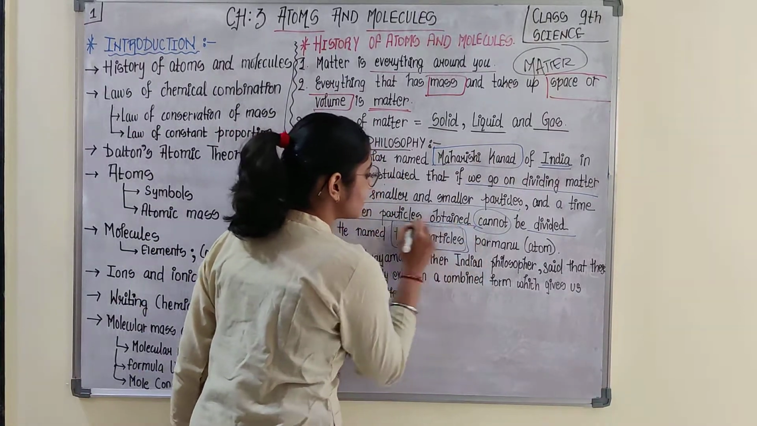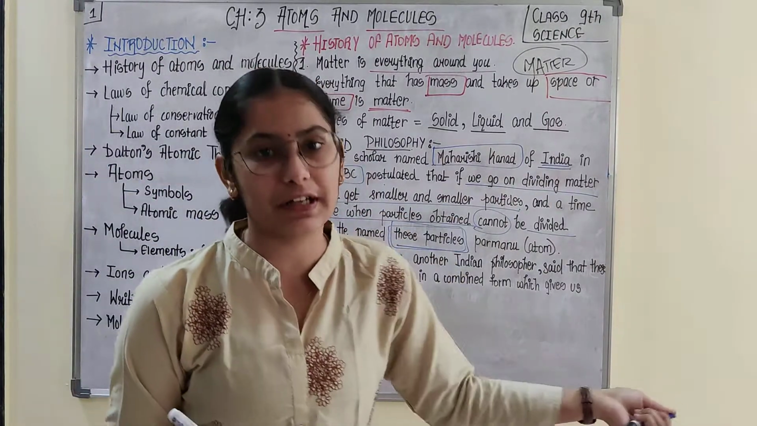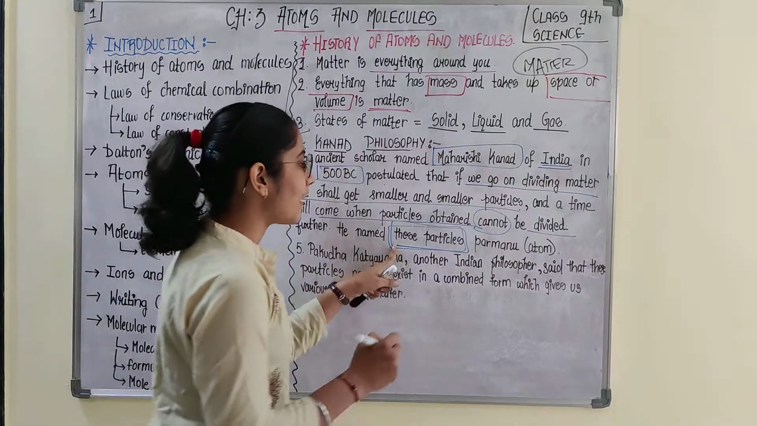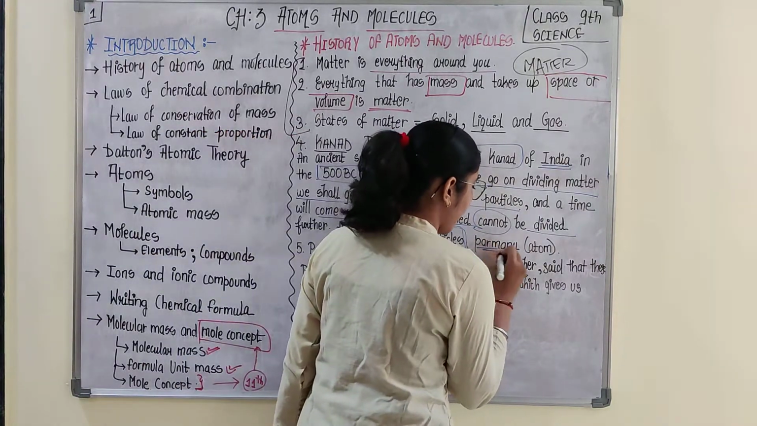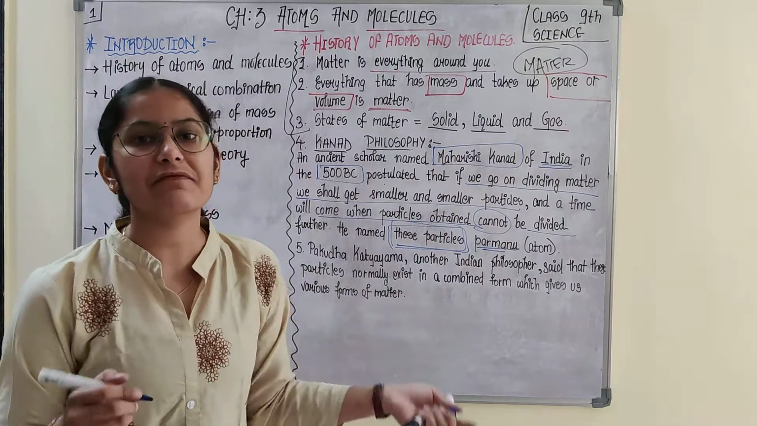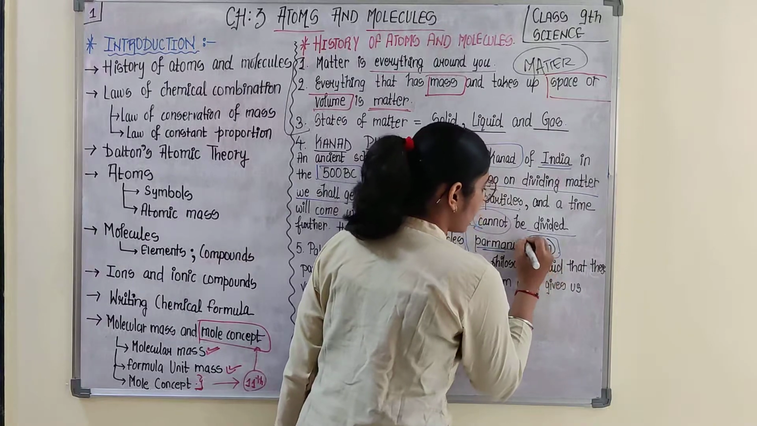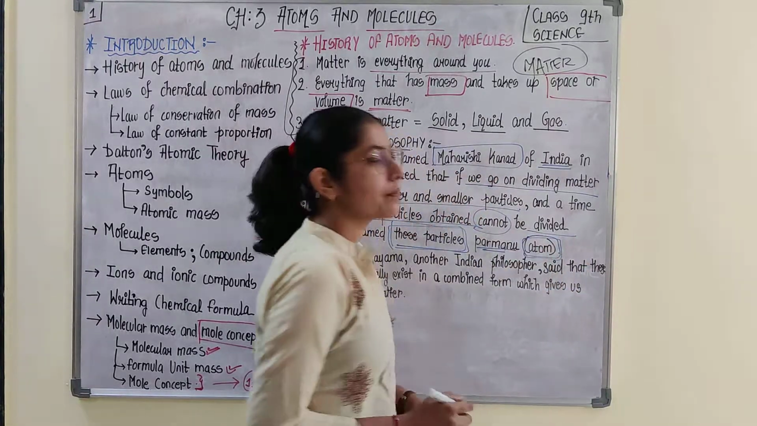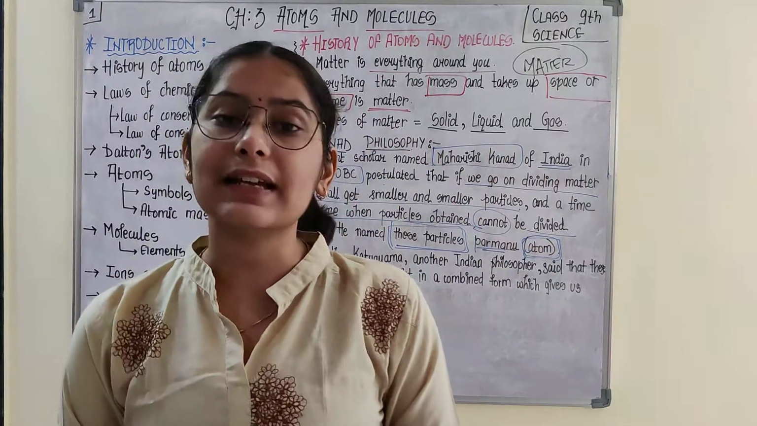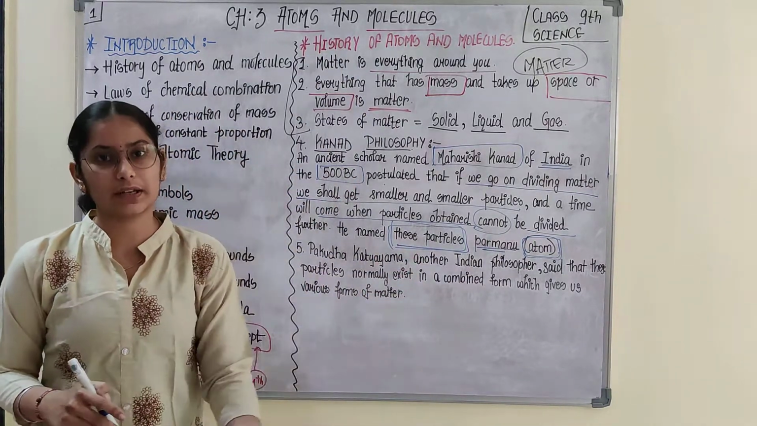So he named these particles. These particles means which particles? Which now are not able to divide further. So he named these particles as Parmanu. And this Parmanu, in day-to-day life, we call them atom. We use the term atom. Okay? So Parmanu are the particles of matter which cannot be divided further.